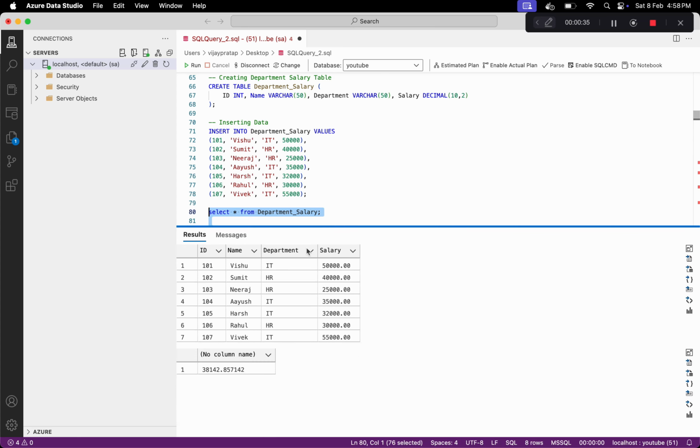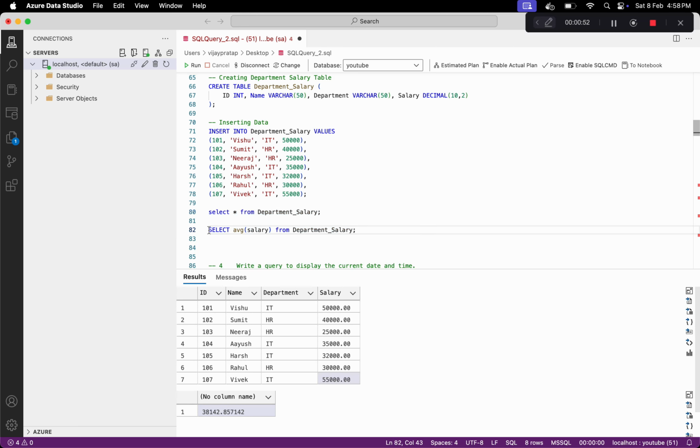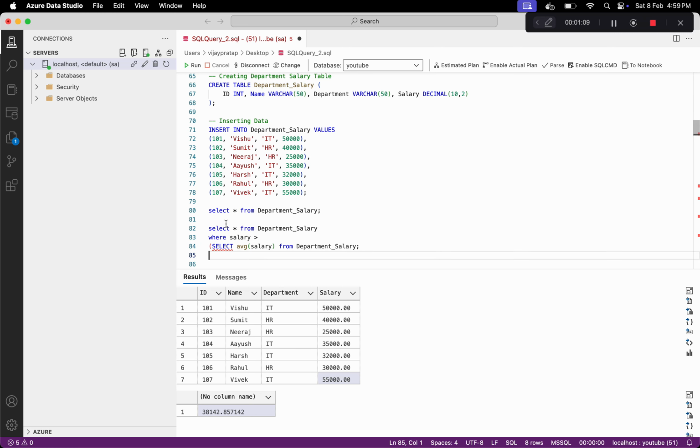So you can see now we have this average salary and we have to find all the salaries that are greater than this average salary. Currently you can see this is greater, this is also greater, and we have one more row which is this. So this is also greater. So we need three rows in our output. So let's see how we can do this. Again we are doing SELECT * from this department salary, where salary is greater than this average salary, right?